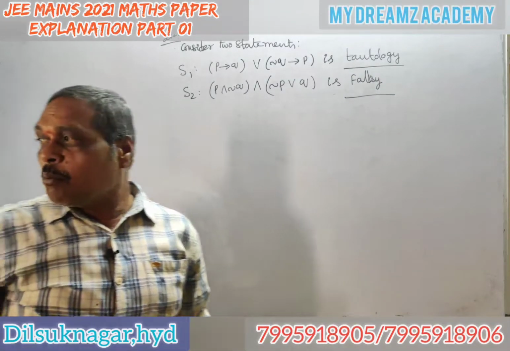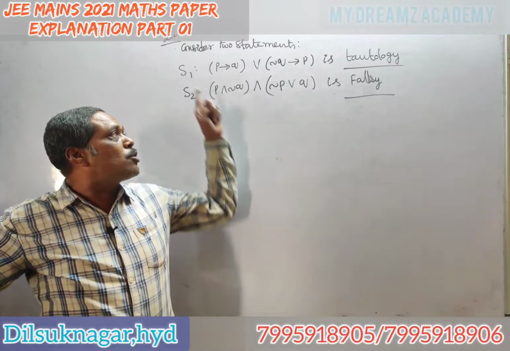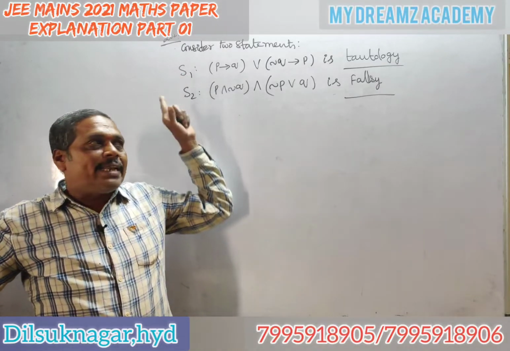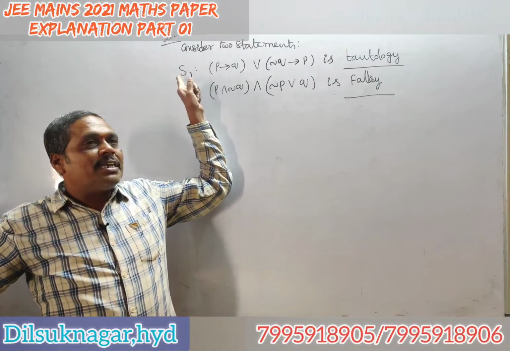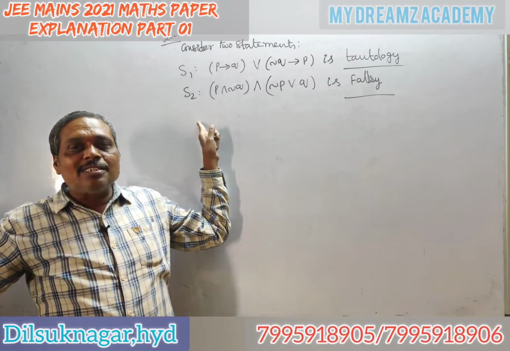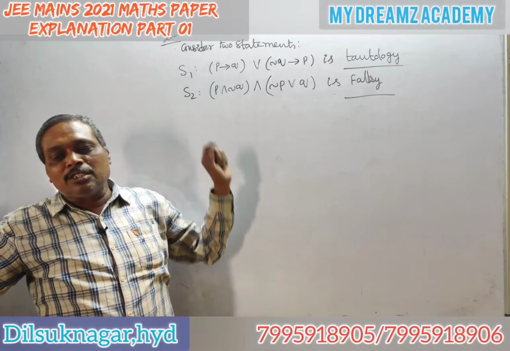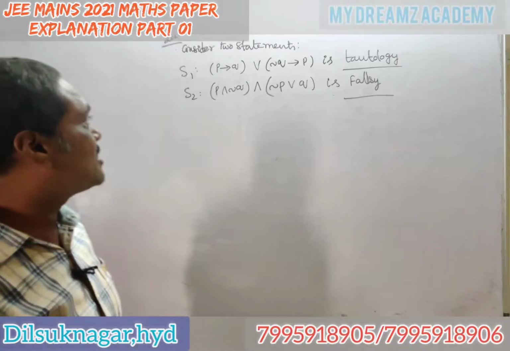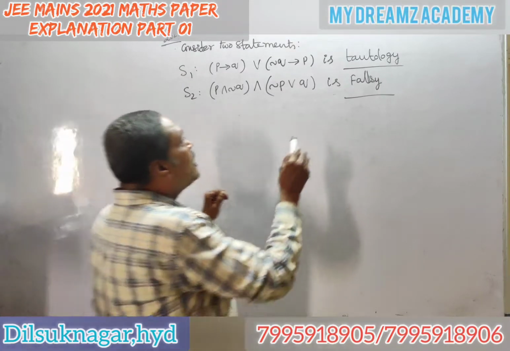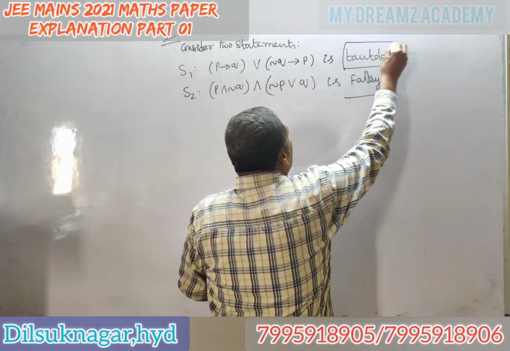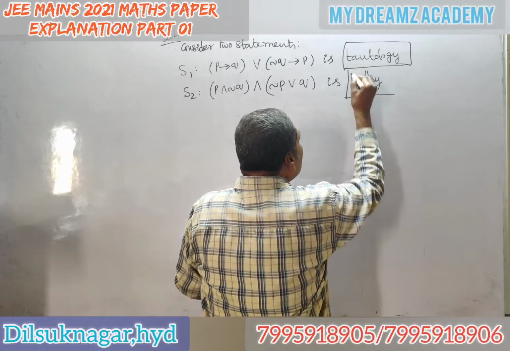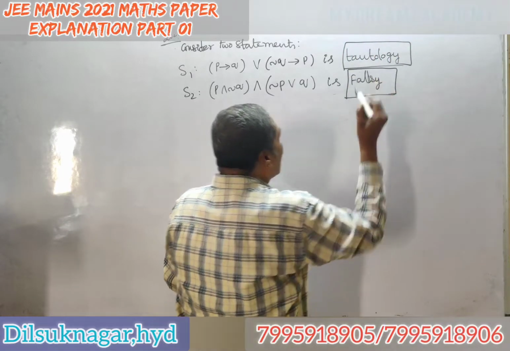Options are given. Both S1 and S2 are true. Both S1 and S2 are false. S1 is true, S2 is false. S1 is false, S2 is true. One by one we will check it. Tautology means in the final you must get only true. Falsy means finally you have to get only false.